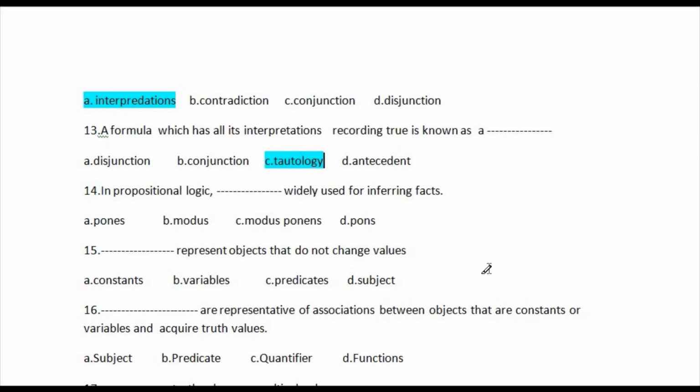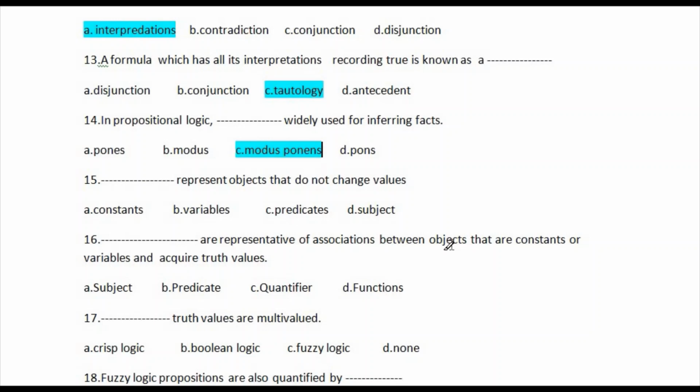So options are available: Pons, and second one is modus, and third one is modus Pons, and last one is Pons. So correct answer is option number C, modus Pons. This is the correct answer of this question. Let's go for question number 15.